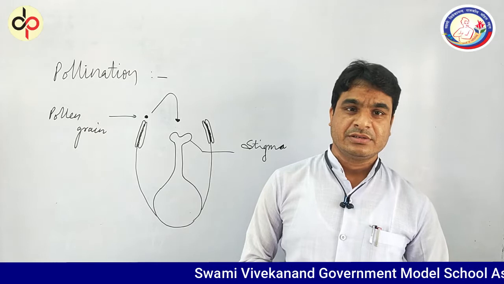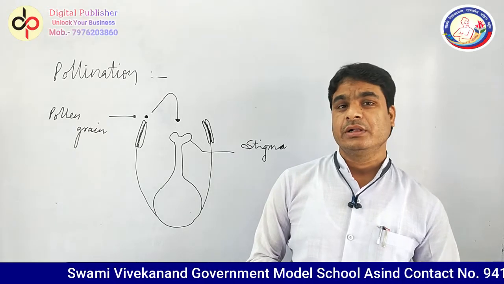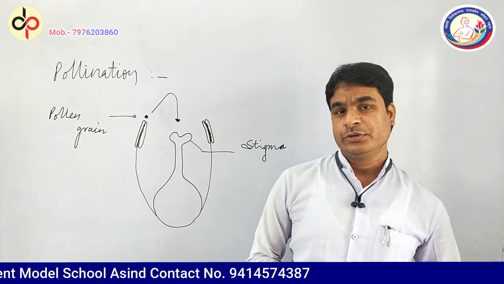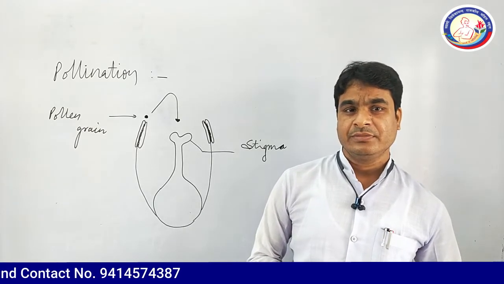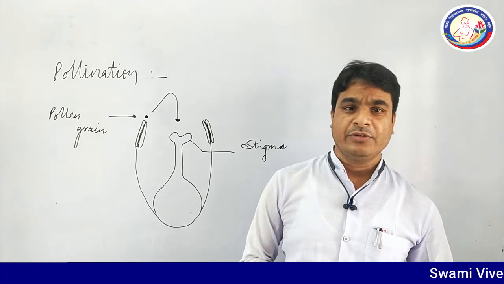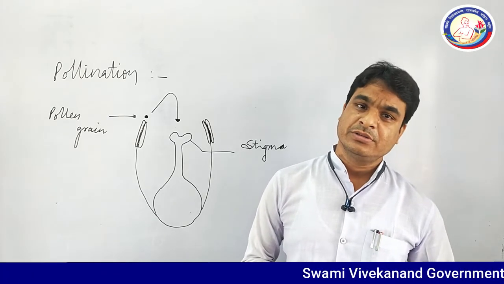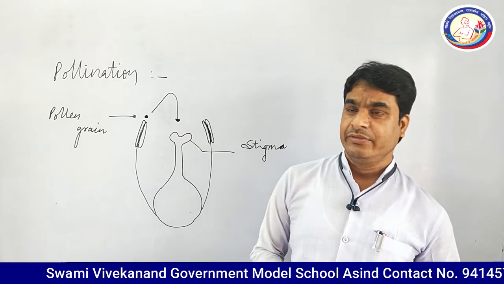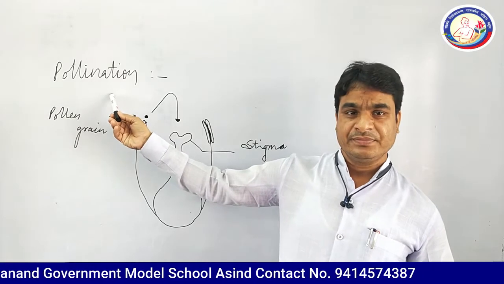We have discussed the typical structure of a flower so far: androecium, gynoecium, and the formation of microspores and megaspores. In part 3, we will discuss pollination.